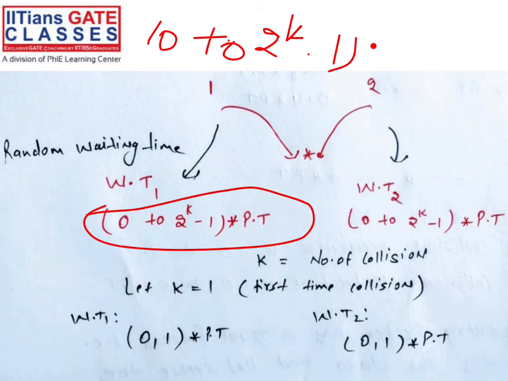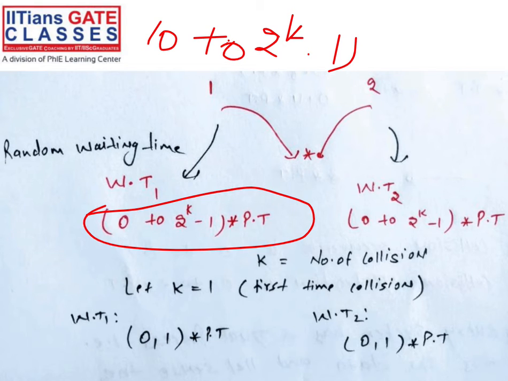Let's say there is no collision. Oh, sorry, k is the number of collisions. Let's say the first collision happened and both stations detected the collision. Now the next time, which station has to transmit, right? So this is 0, 1.